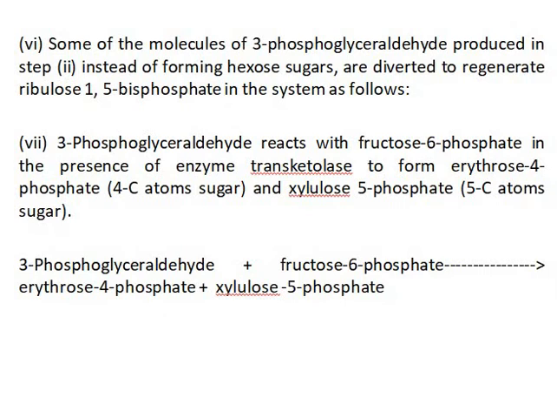Some of the molecules of 3-phosphoglyceraldehyde produced in step 2, instead of forming hexose sugars, are diverted to regenerate ribulose 1,5-bisphosphate in the system as follows. 3-phosphoglyceraldehyde reacts with fructose 6-phosphate in the presence of the enzyme transketolase to form erythrose 4-phosphate, a 4-carbon compound, and xylulose 5-phosphate, a 5-carbon compound.